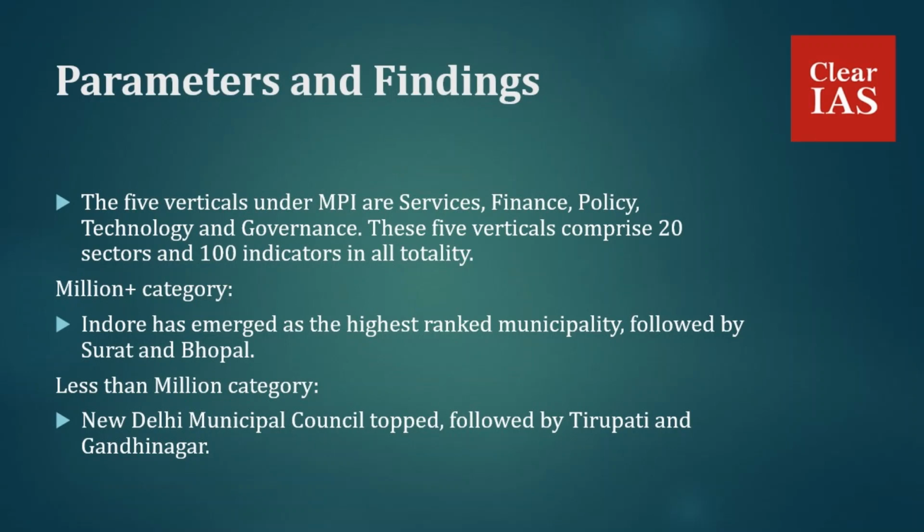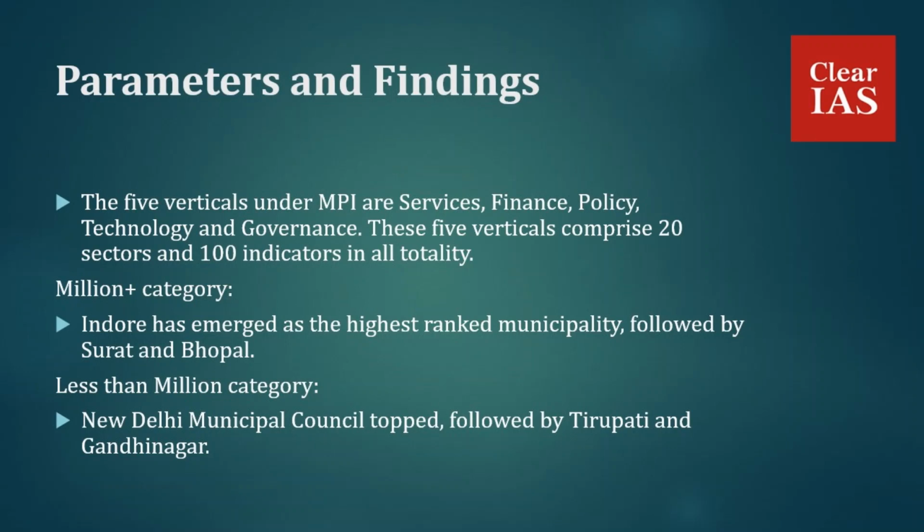The categories are like in the case of the Ease of Living Index, where cities were categorized into two: million plus populated cities and less than a million population cities. Likewise, in the case of municipalities also, MPI 2020 has classified municipalities based on their population: million plus municipalities, that is having over a million population, and less than a million population.